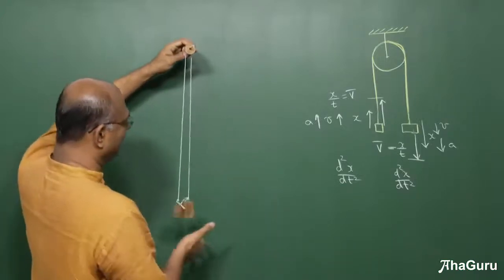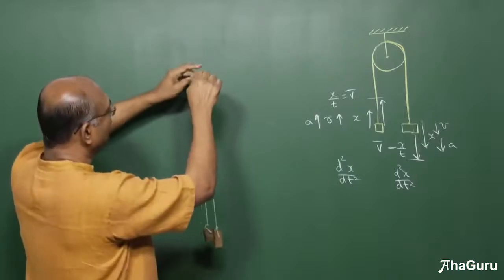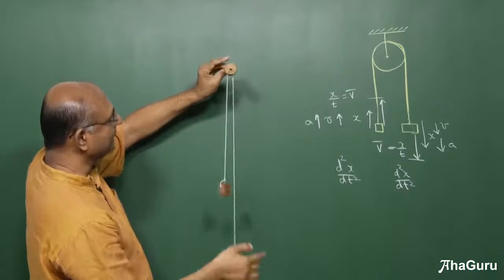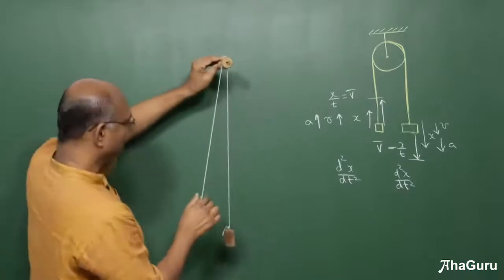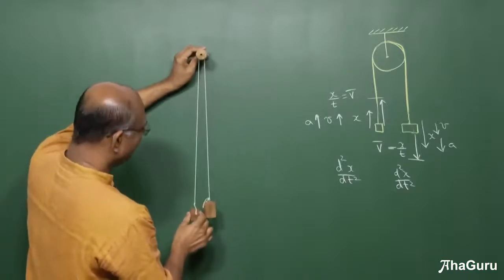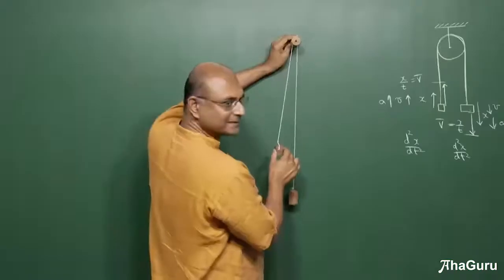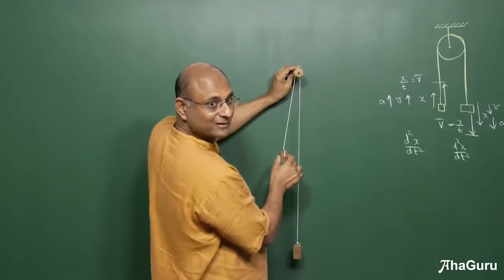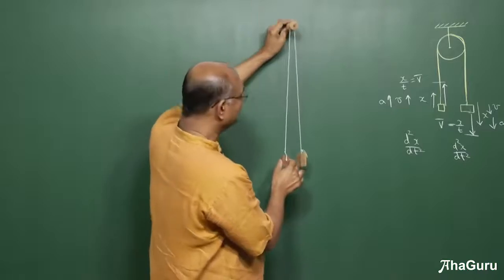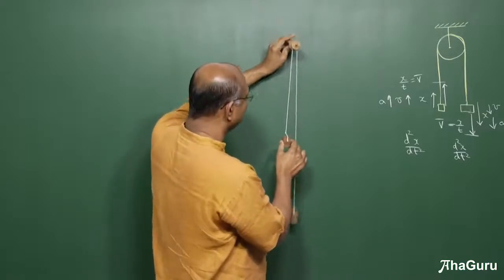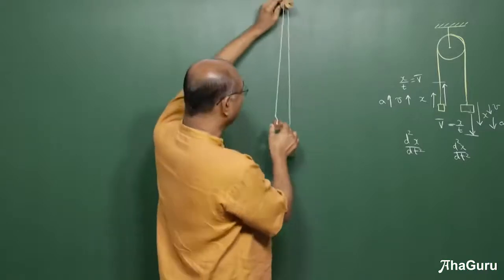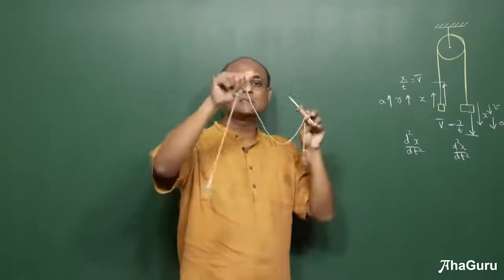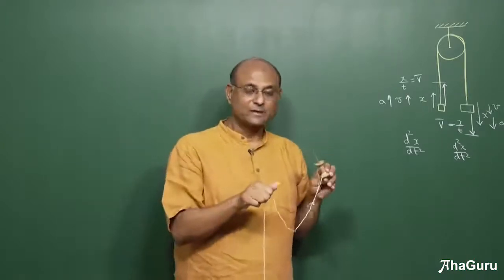So let me explain what I mean by this. The question I want to answer, so I have to hold the pulley, otherwise if I let this go, then this will start to move, and you won't be able to see. So let me just hold it, and then let us say that this fellow goes up by some amount, but then the pulley also comes down by some amount. Understood? So that means both are happening. As this guy is going, the pulley is coming down, and the question we have to ask is, if this guy goes up and the pulley comes down, how much will this other block move? Let us think about that.